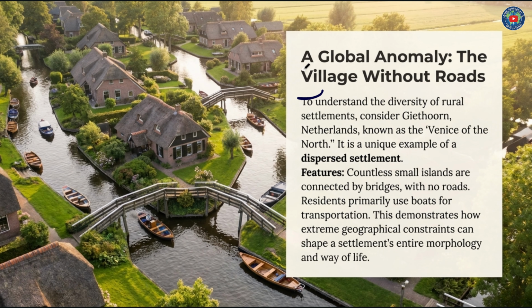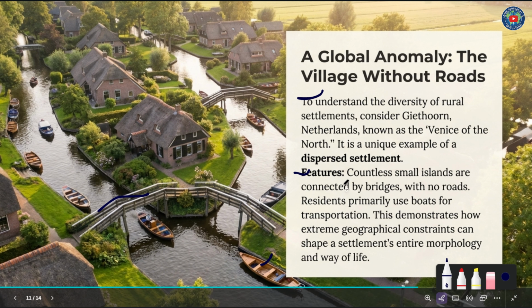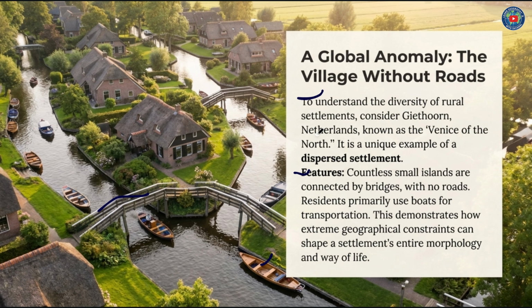To understand the diversity of rural settlements, consider Giethoorn, Netherlands, known as the Venice of the North. It is a unique example of dispersed settlement. This is a settlement whose features are countless small islands connected by bridges, like this. With no routes, residents primarily use boats for transportation. This demonstrates how extreme geographical constraints can shape a settlement's entire morphology and way of life. This is a global anomaly, the village without routes, a global example found in Giethoorn in the Netherlands, also known as the Venice of the North.